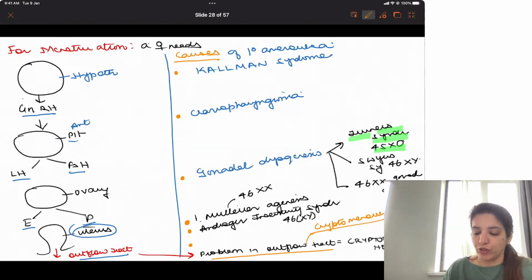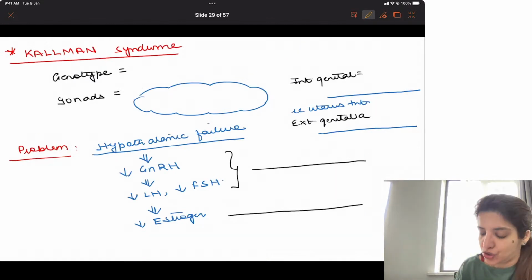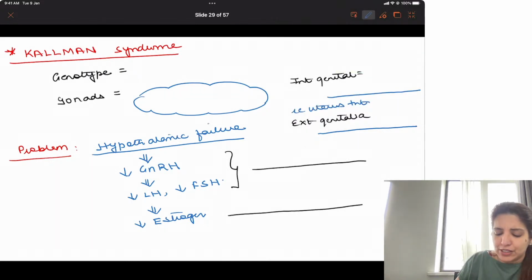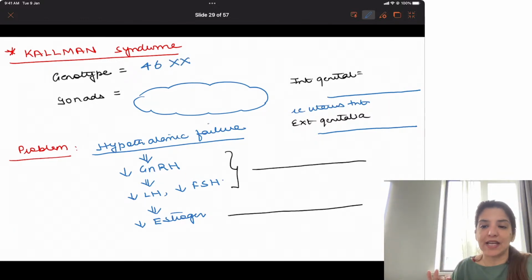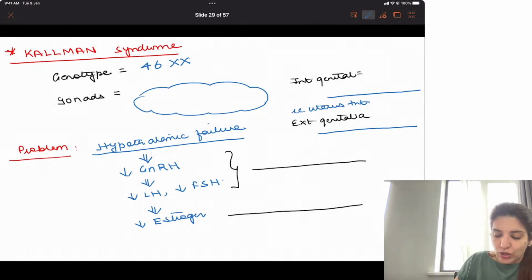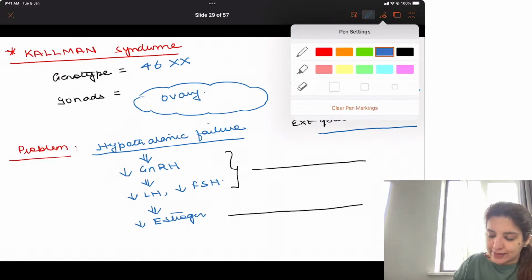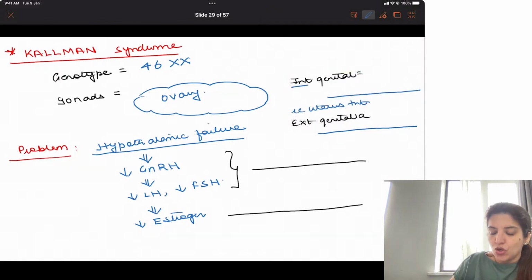So starting from the first cause, and that is Kallmann syndrome. In Kallmann syndrome, the females' genotype is normal. The genotype is 46XX. Now because they are 46XX, the gonads will be ovaries, right? Because they are 46XX, the internal genital organs will be normal.